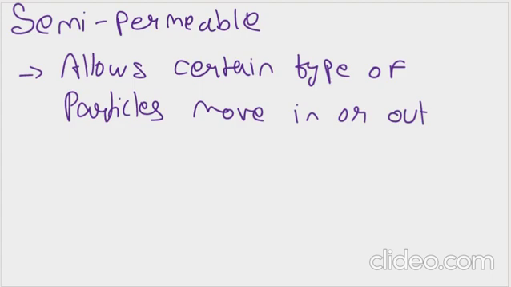It even has tiny holes in it, right? So it allows just small particles to move through it, and it is a membrane that only allows very specific types of particles to move.